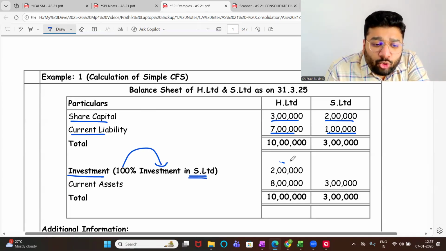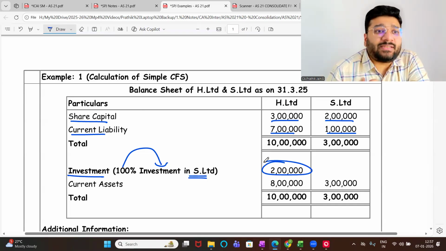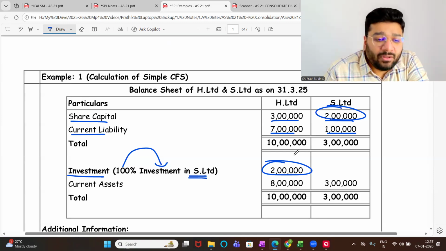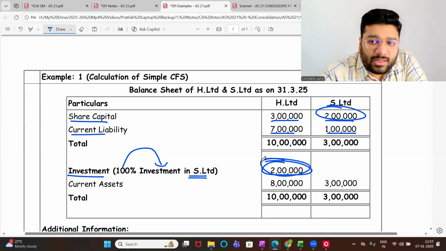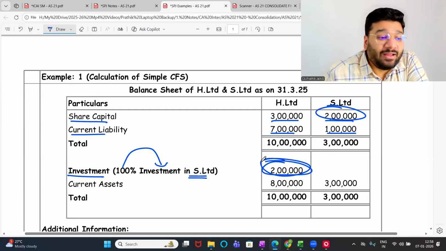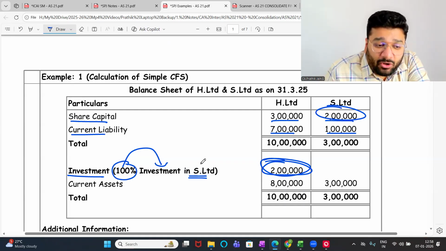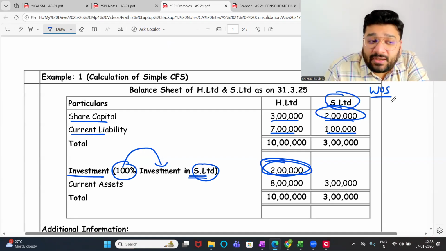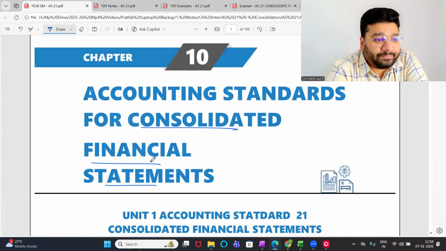So H Limited has invested 2 lakh rupees in S Limited. Holding company has invested 2 lakh in S Limited. What is the capital of S Limited? 2 lakh. Who gave that money? Holding company. Full. What is this called? What is the relation between H and S? Holding subsidiary. But what is it specifically? Wholly owned subsidiary. When 100% of the capital of S is coming from holding, then this S becomes a wholly owned subsidiary. Okay, not okay?